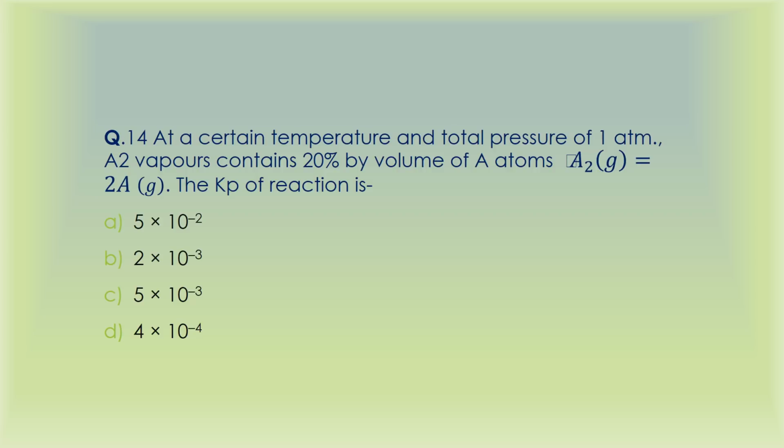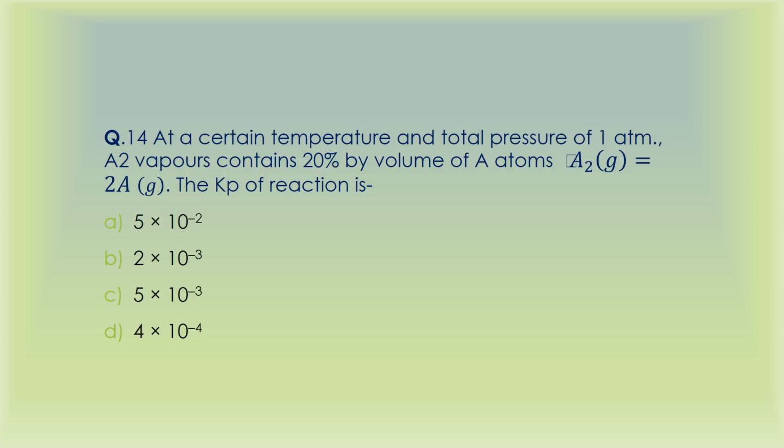Therefore 20% is A atoms and 80% is A2, and they say that the total pressure is 1 atmosphere. So it simply means that the A atoms exert a pressure of 0.2 atmosphere because they are 20% by volume, and the A2 exert a pressure of 0.8 atmosphere, and we are asked to calculate the Kp.